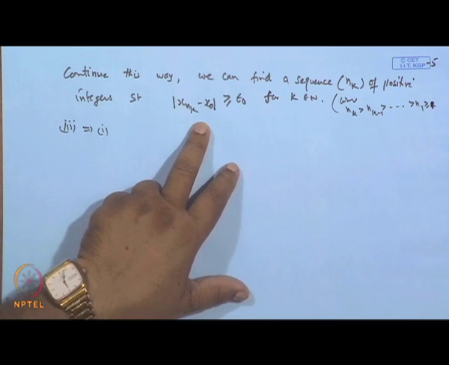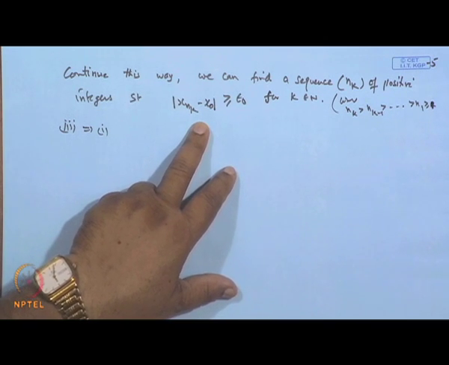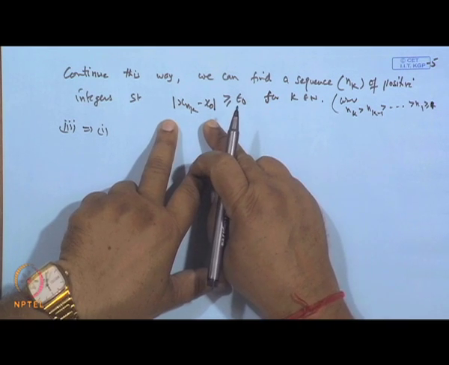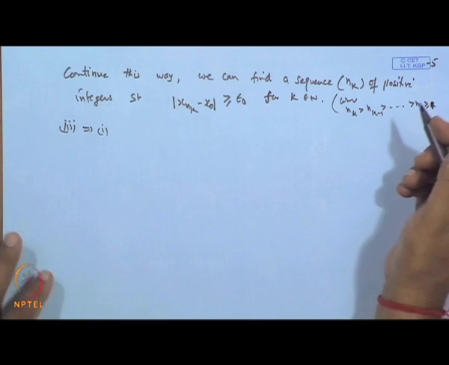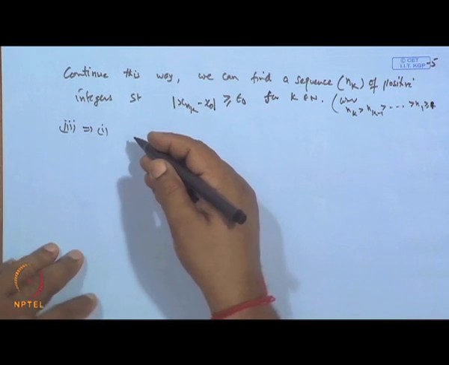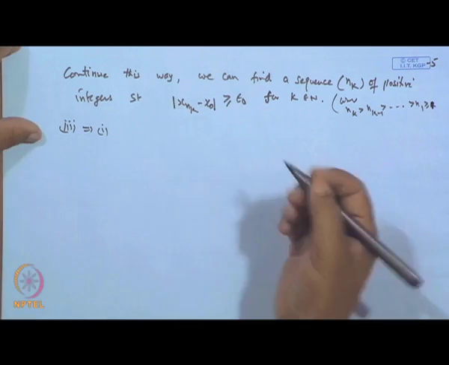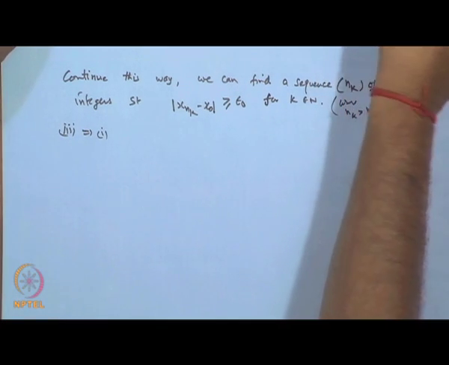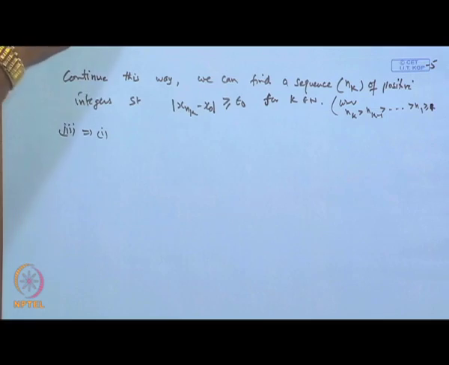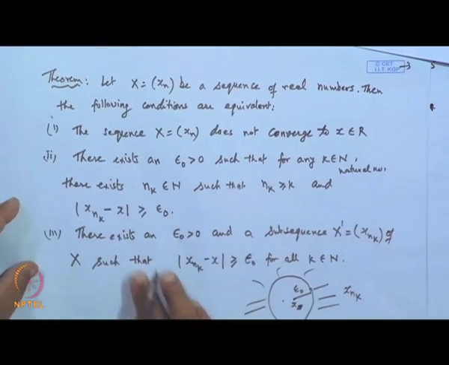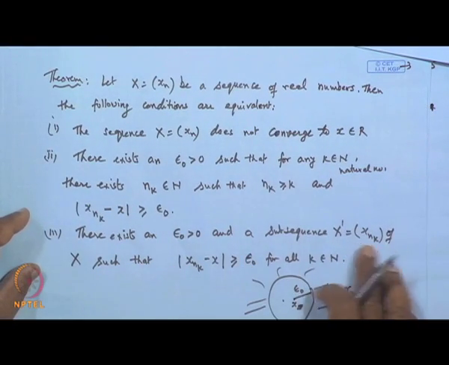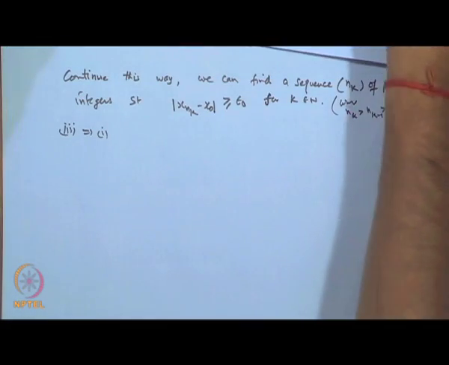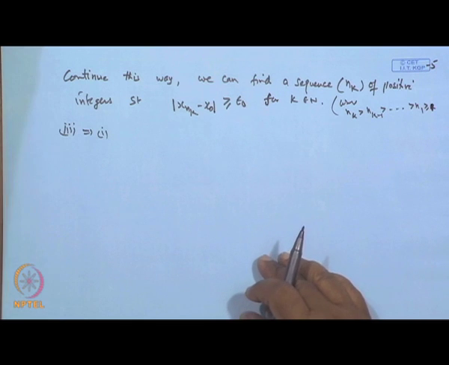Given this condition holds, that is, there exists an epsilon naught and a subsequence x dash n. This was the third condition: there exists epsilon naught and a subsequence x dash n such that this condition holds. So, here this is given. We want to show that x n does not converge.